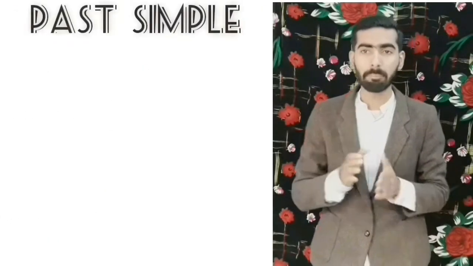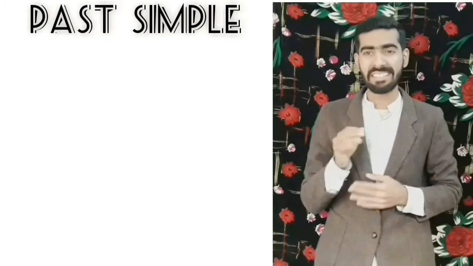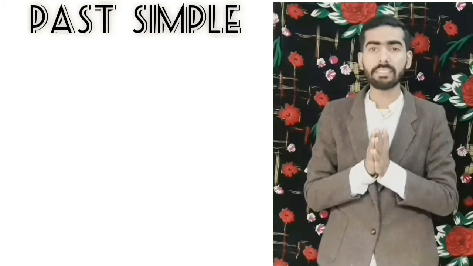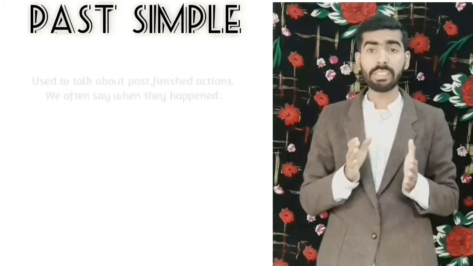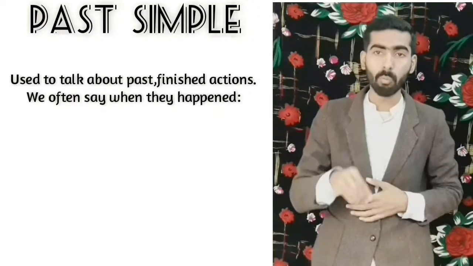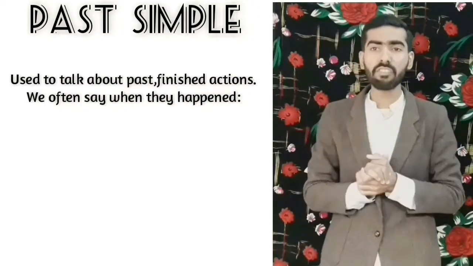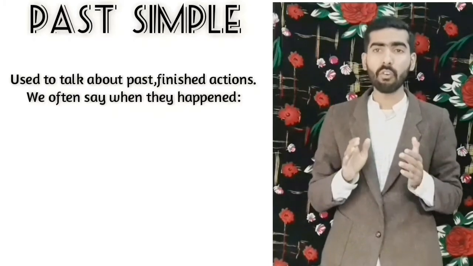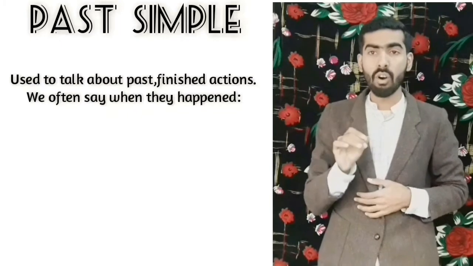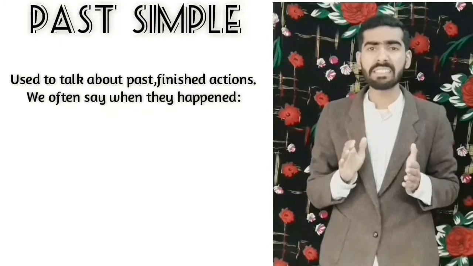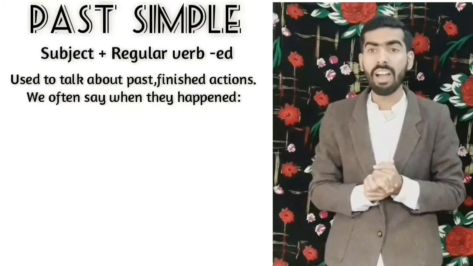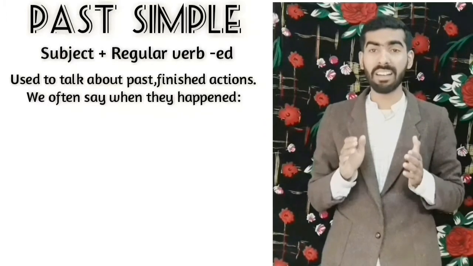Start with the past simple. This one is nice and easy. It is the second most common tense that English speakers use. We use it to talk about events that happened before the present moment. These must be finished events or actions that we often say when they happen, although that is not obligatory. The structure is the subject plus regular verb ed. However, lots and lots of verbs are irregular.